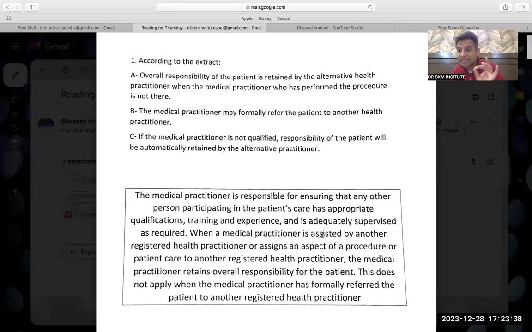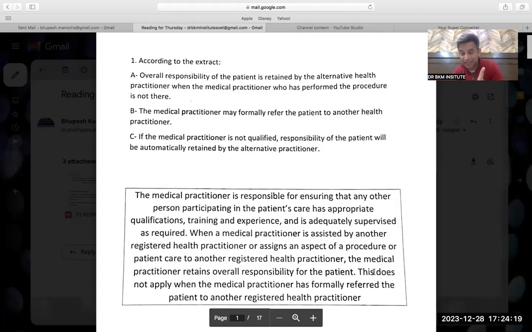When a medical practitioner is assisted, now it is also passive voice. When a GP is assisted by another GP or assigns an aspect of a procedure or patient care to another health practitioner, the medical practitioner retains the overall responsibility of the patient. That means if I am a GP, I am assisted by some other GP, is, am, are plus third form. I am assisted. So if I am assisted, that is why it is a passive voice. If I am assisted by another GP, then I still hold the overall responsibility of the patient because I am the main GP. He is just helping me. I am responsible for whatever bad happens.